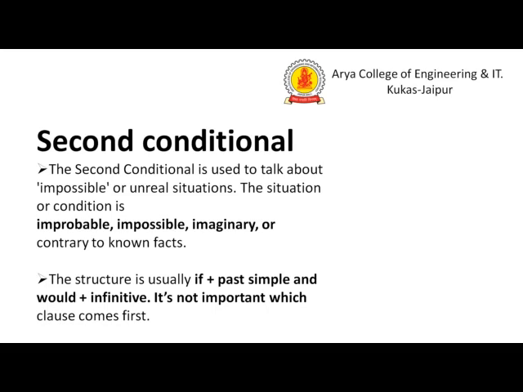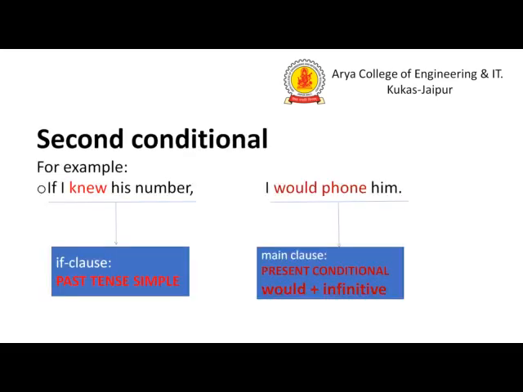And in the main clause, we apply would plus infinitive verb. It is not important which clause comes first, as we discussed before. Here you can see the example and the condition of the improbable, the second point.